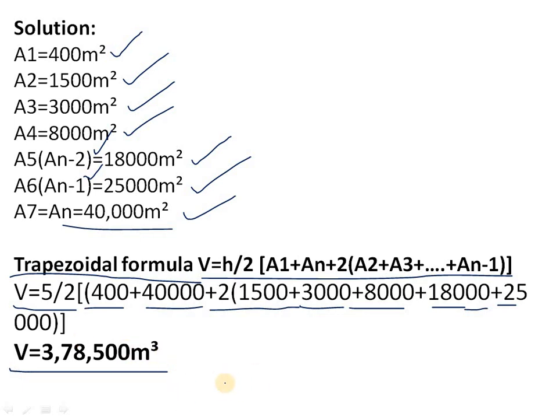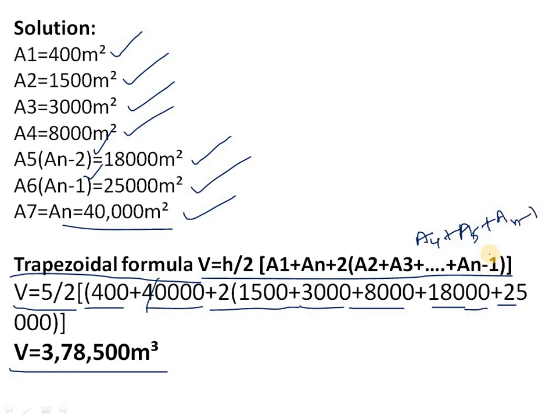In this formula, after taking A2 plus A3, we are taking A4 also. Here we have not written the formula: A4 plus A5 plus A6, where A6 is nothing but AN minus 1.